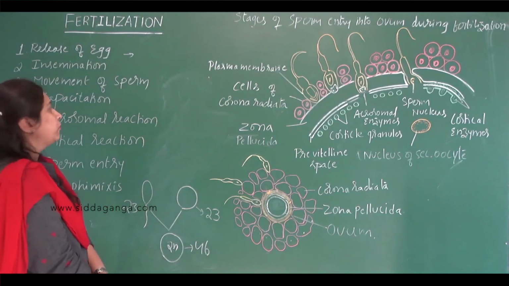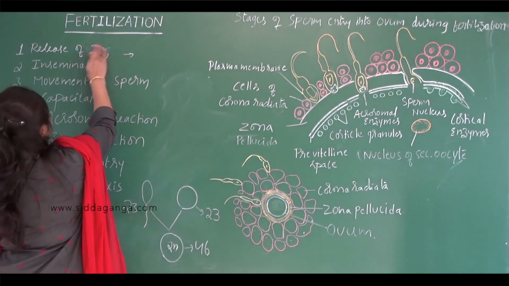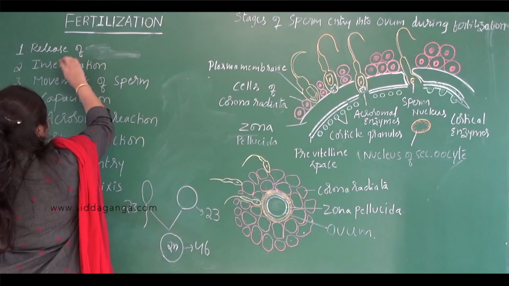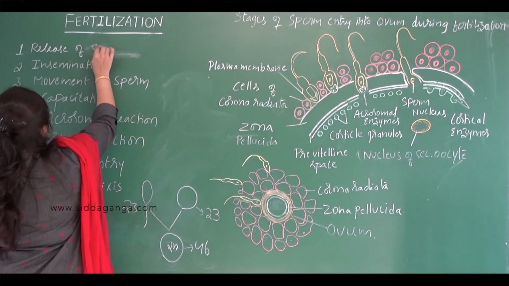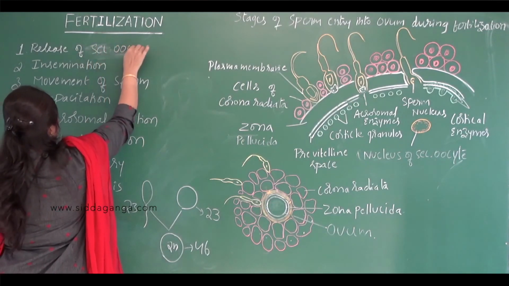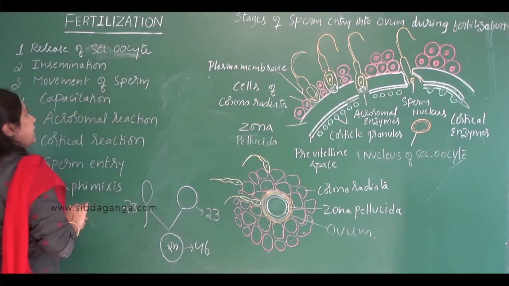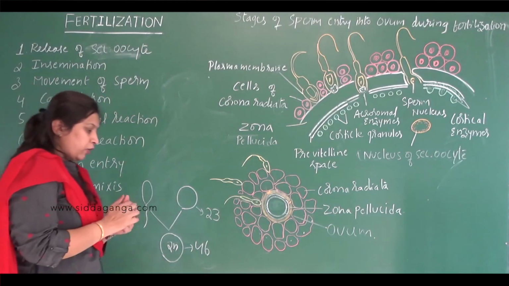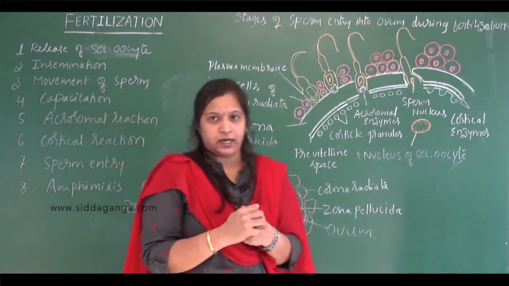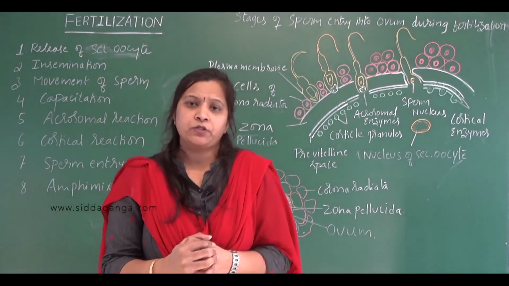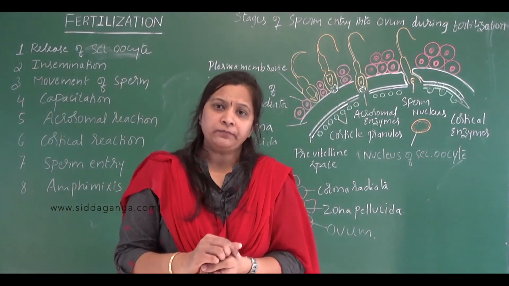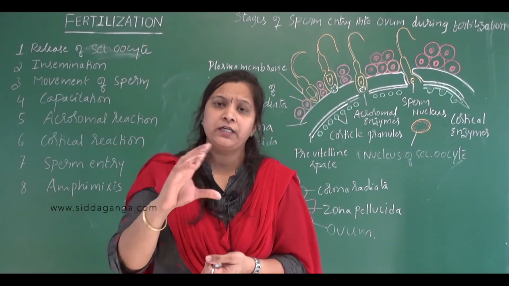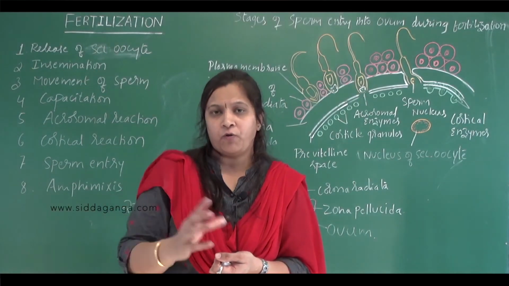The release of egg. It is not actually an egg because it has not yet completed its second meiosis. It is the release of a secondary oocyte. You already know about the oogenesis process, right? During oogenesis, only one secondary oocyte is released from one of the two ovaries.